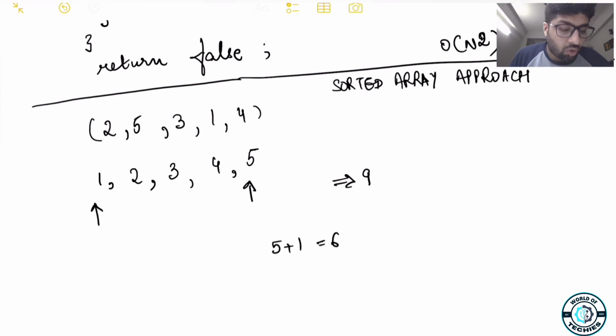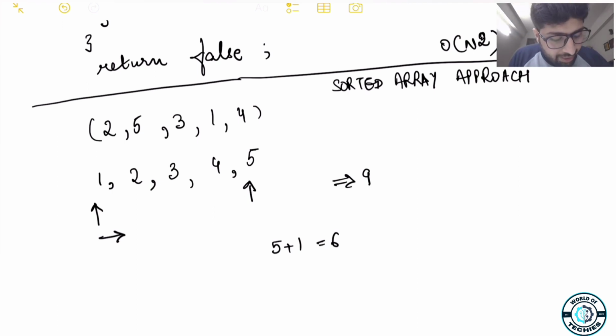Now, given that this is a sorted array, we know that our sum 6 is less than 9, so we need to move the first pointer towards the right, because if we move the second pointer towards the left, the sum will reduce further. Because our current sum 6 is less than 9, we move the first pointer towards the right so that we can increase our result, right?